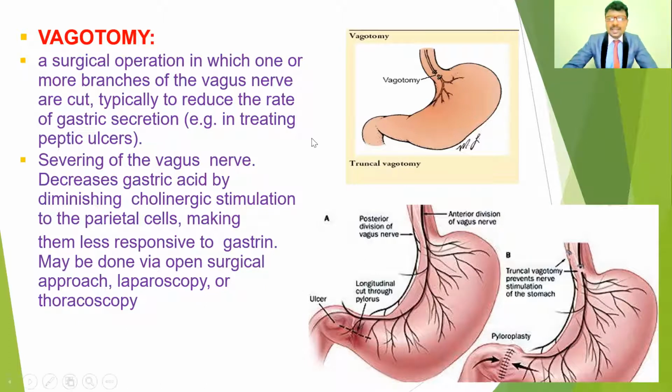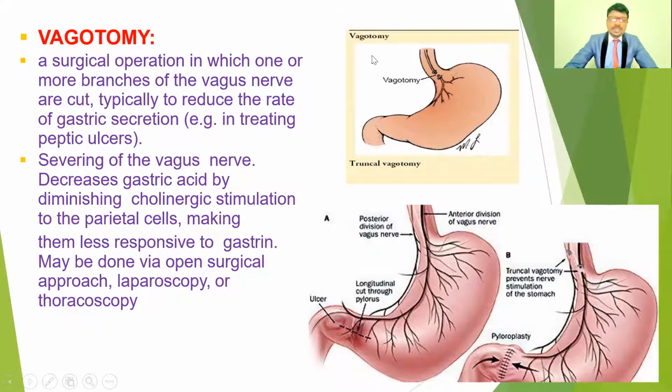That is the main surgical effect of the vagotomy.